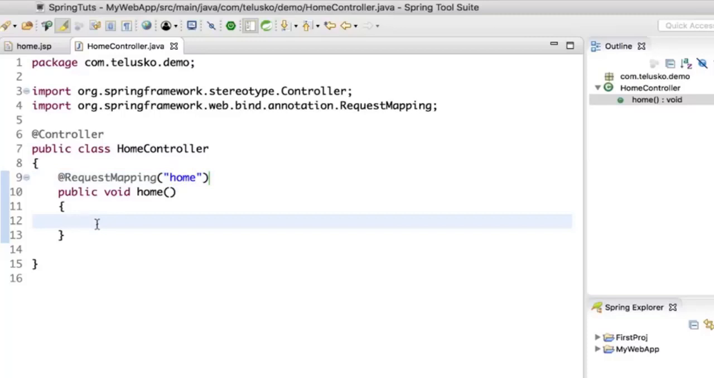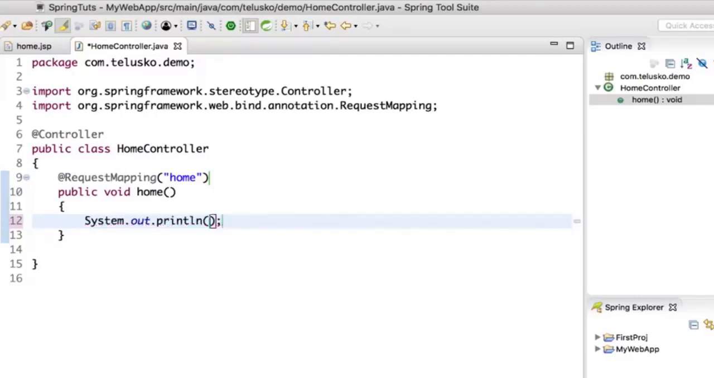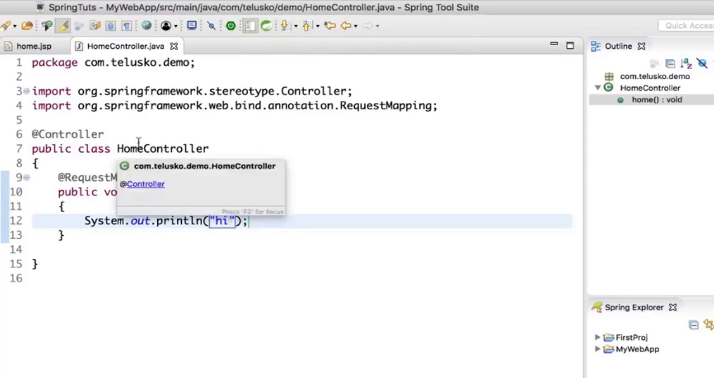But how would I know if the method is getting executed? So I would say System.out.println. I know I'm printing on the console. I should be printing on the page, but let's do that later. So I will simply print hi, because if it is printing hi, that means there is someone who is accepting the request. Okay, that sounds fun. Now what I will do is I will run this application.